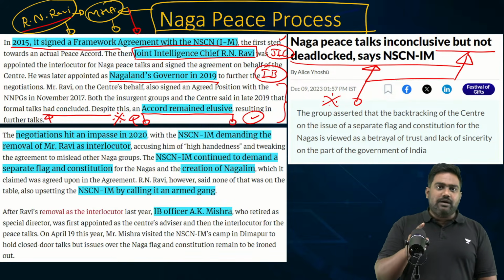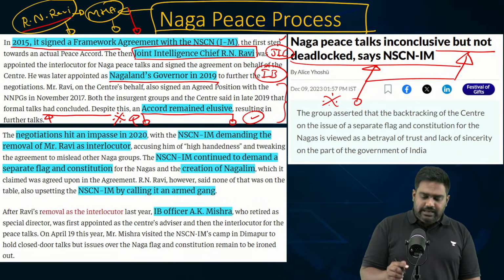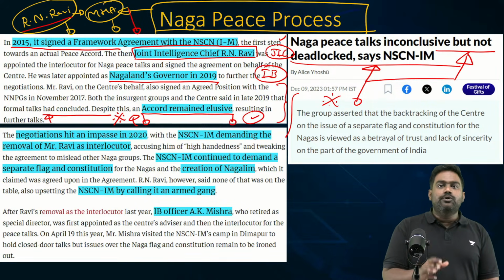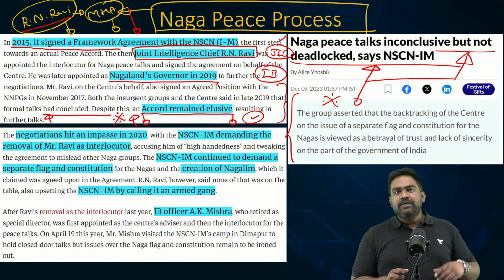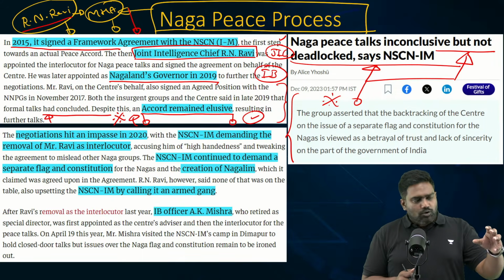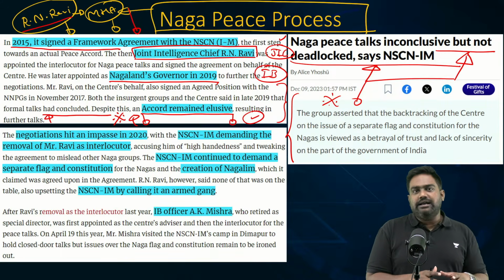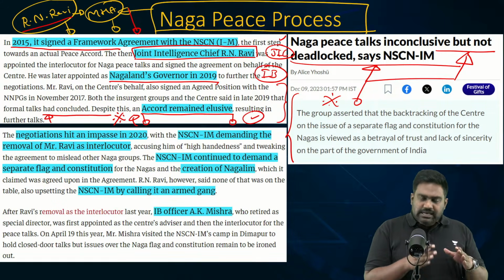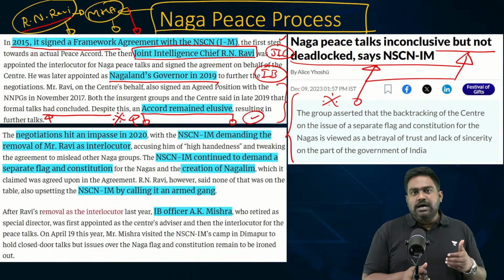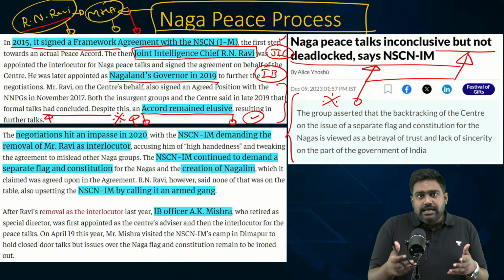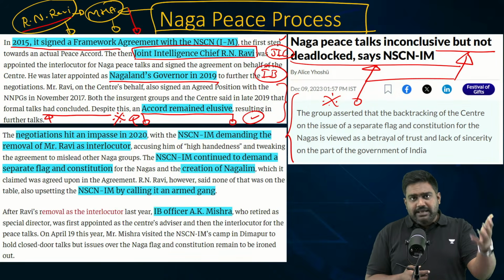Keep tracking the developments. They are reported in newspapers regularly. So, this is what you need to know about Naga insurgency: the brief history, the overall evolution of Naga insurgency, how India has dealt with it, and what the current status is. It is still a developing story. There is no end to Naga insurgency yet, because the Khaplang faction remains active.